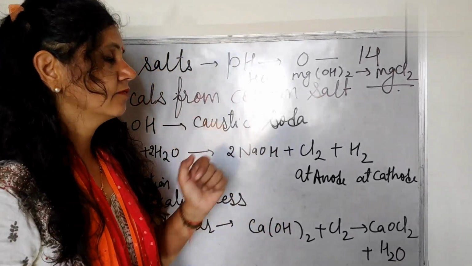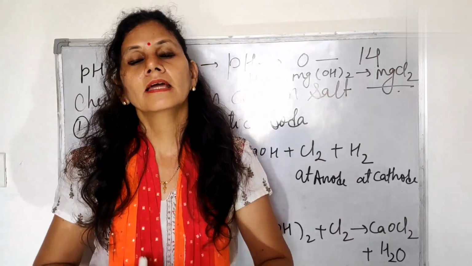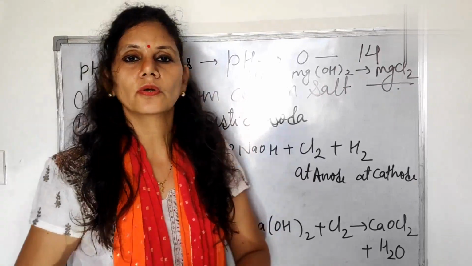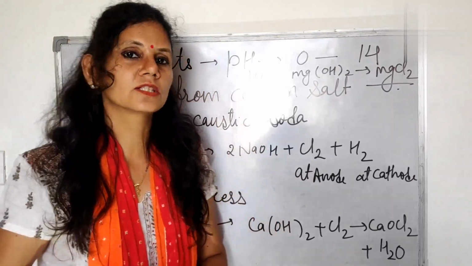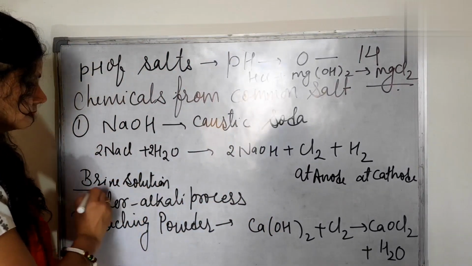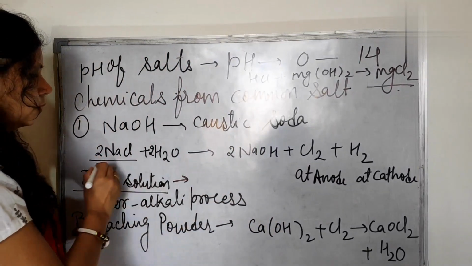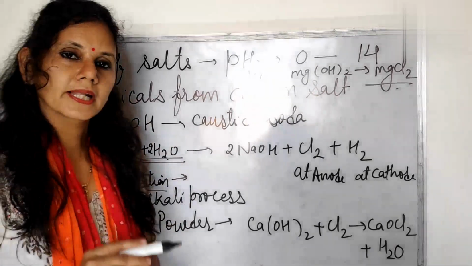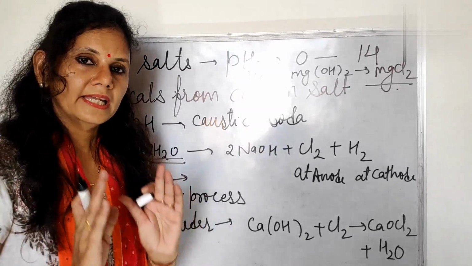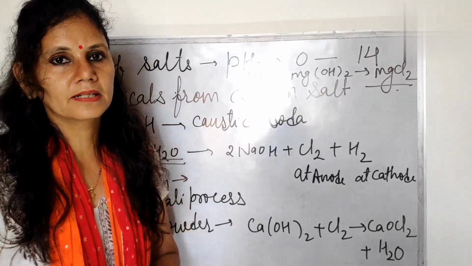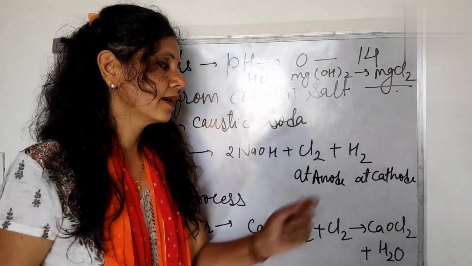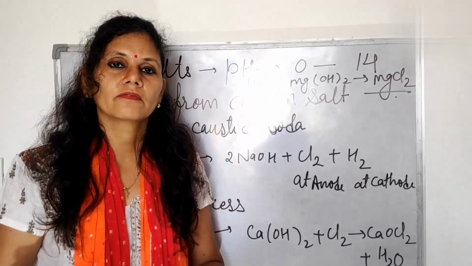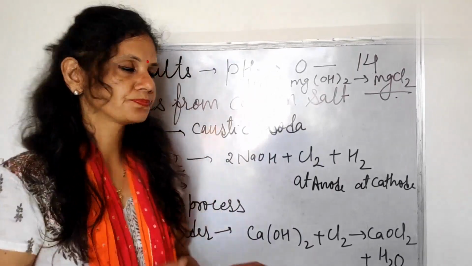So from NaCl we can get various chemicals. NaCl liquid solution is called brine solution. So you have to learn this name, brine solution. This is the aqueous solution of NaCl. The NaCl and H2O mixture is called brine solution. So from NaCl we can form different chemicals: chlorine, hydrogen, sodium hydroxide, bleaching powder and baking soda.